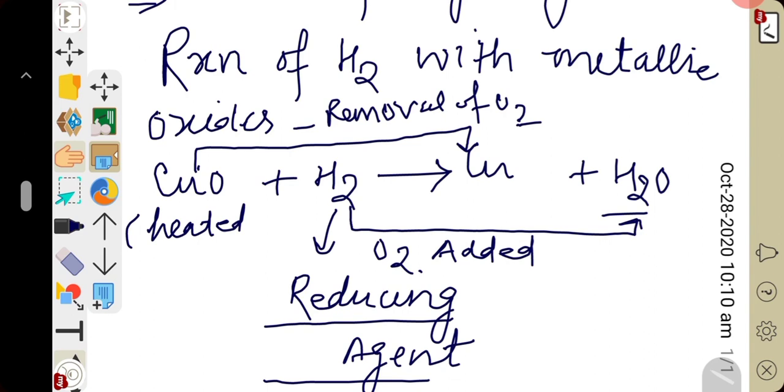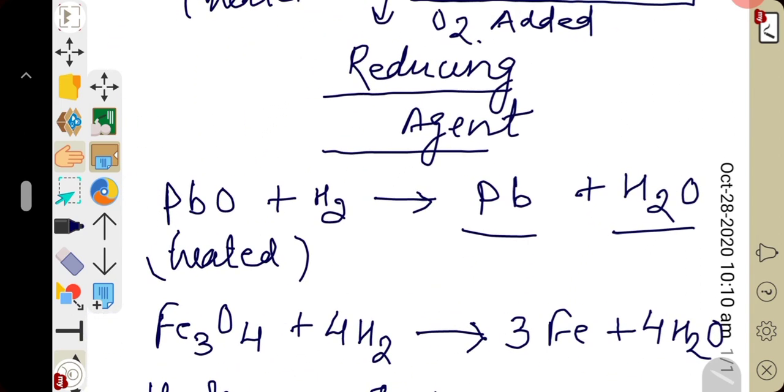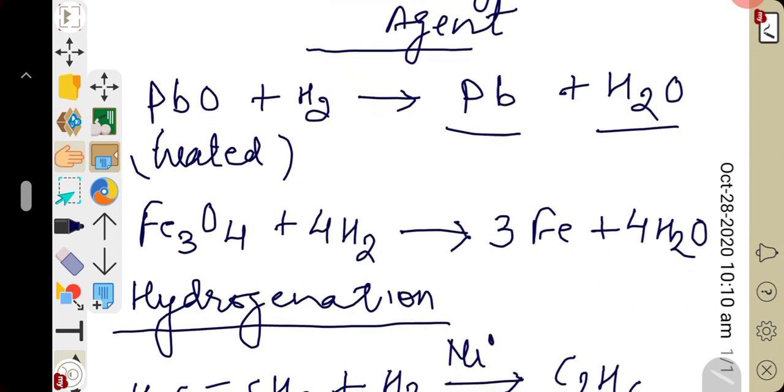More examples I have given you all. You can see here lead oxide. Here lead metal is being extracted from lead oxide by removing oxygen from lead oxide. Similarly, you can see here Fe3O4 is undergoing reaction with hydrogen. Here hydrogen is extracting oxygen from Fe3O4 and producing iron metal.